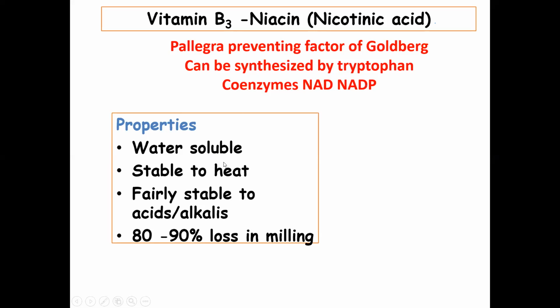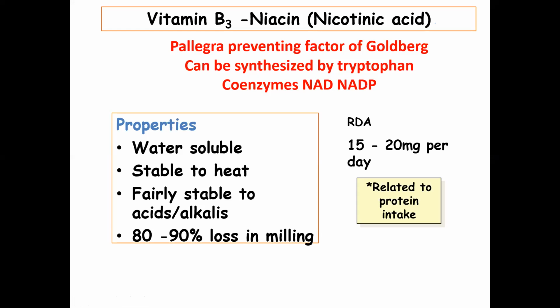So it is water soluble, stable to heat, and it is fairly stable to acids and alkalis. 80 to 90% loss in milling is there. RDA is 15 to 20 milligrams per day, and it is related to the protein intake. Thiamine was related to the carbohydrate intake; the daily requirement depends upon the carbohydrate intake, and in case of niacin, it depends upon the protein intake.